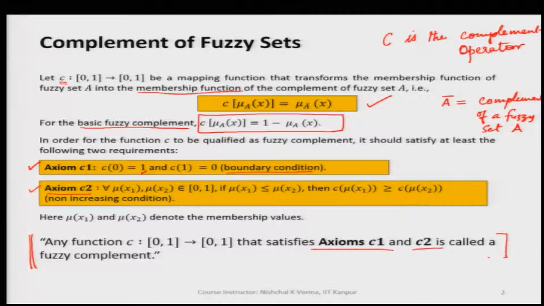This needs to be clearly understood: if we take any function or any operator and say that this is a complement operator, then we need to first check axioms C1 and C2. If these two axioms are satisfied, then this function or operator will be regarded as the complement operator. And this is going to give us the membership function for the corresponding complement of the fuzzy set that has been taken.